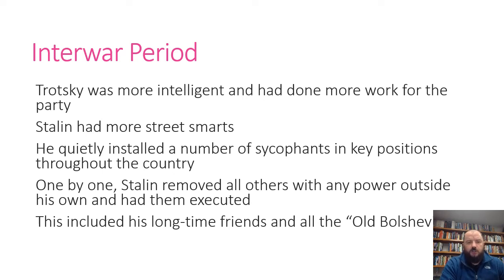Stalin had street smarts. Stalin had quietly, during the final years of Lenin, in fact, the last year, the only one who really related the decisions of the party with Lenin himself was Stalin. So Stalin kind of controlled all access to Lenin. Stalin had quietly installed a number of sycophants, yes men, people who will do whatever you say, in key positions. One by one, Stalin removed all others with any power outside of his own, and he had them executed. So Stalin had spent years as essentially a gangster. He had written poetry, he had written speeches, but they weren't particularly memorable.